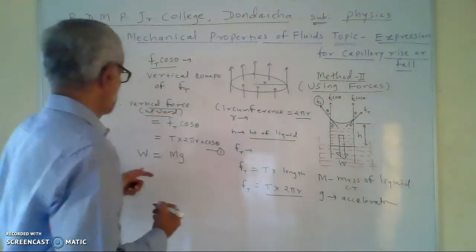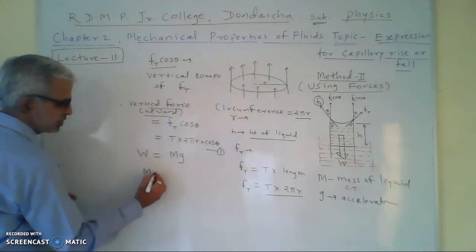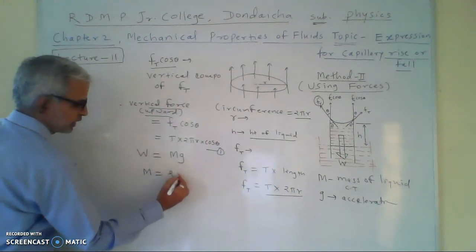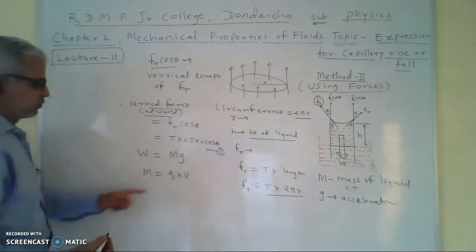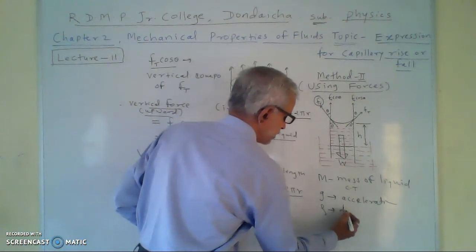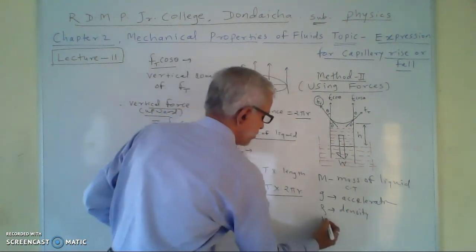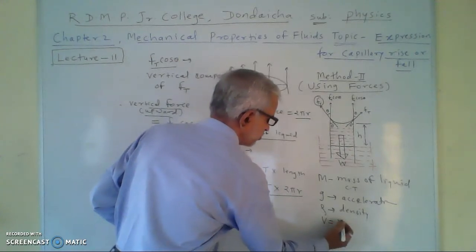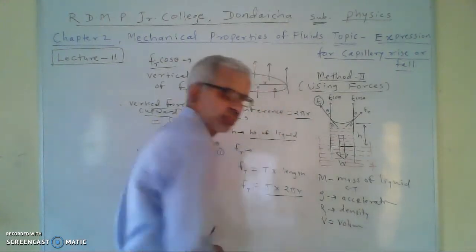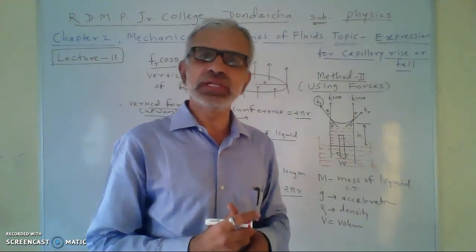Now let us find what is m. M is equal to rho multiplied by V, where rho is density of liquid and V is volume of the liquid.